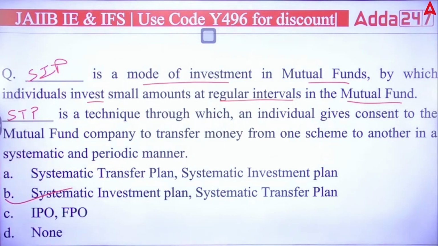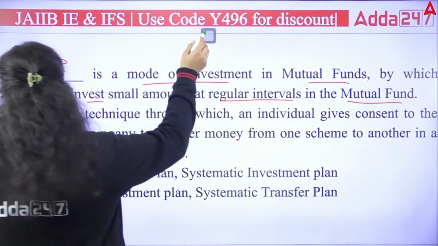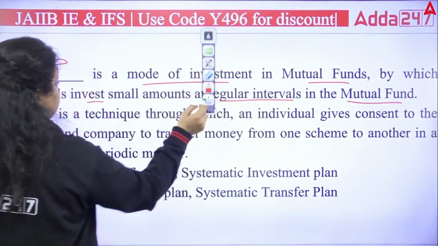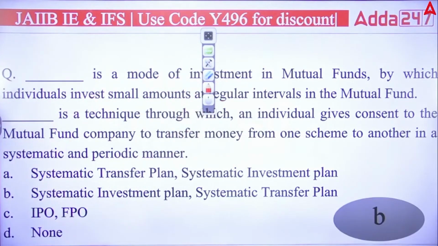The first filling the blank is talking about a systematic investment plan in which the investment will be done in the regular interval. And the second one is systematic transfer plan, that is investment done from one scheme to another. So your right answer will be B here. Okay, right answer is what? It is B.